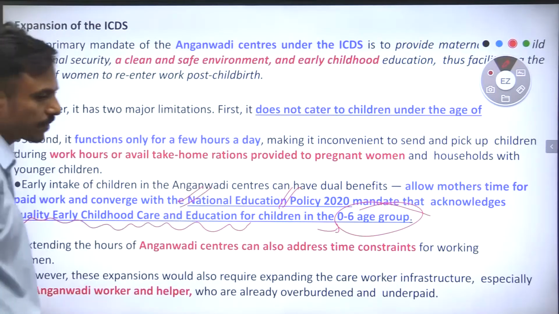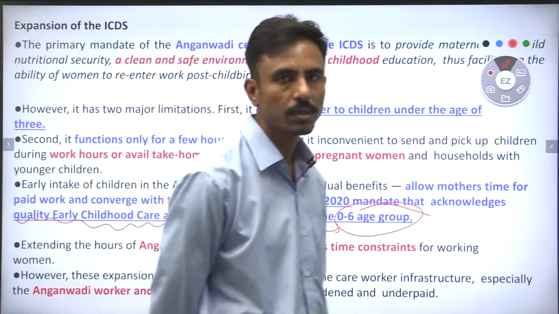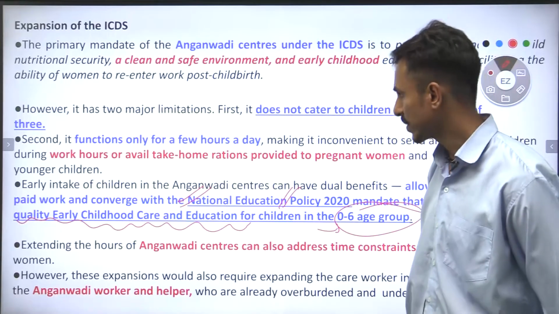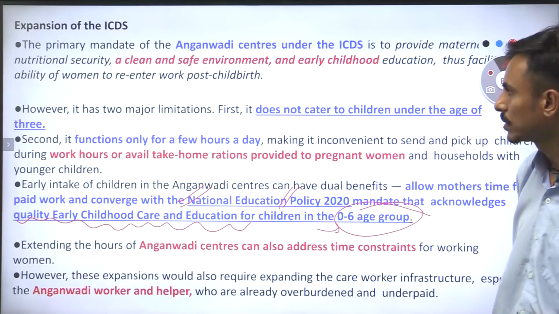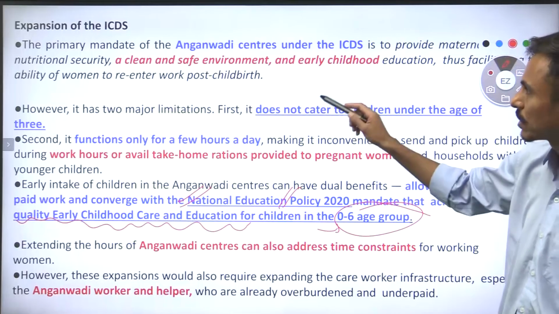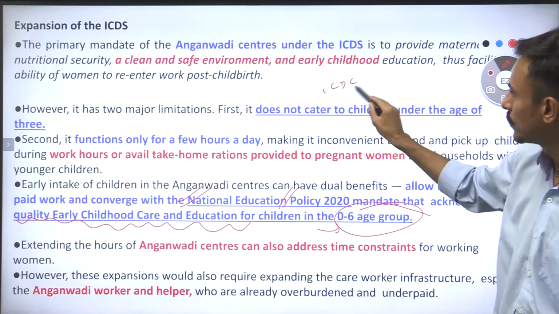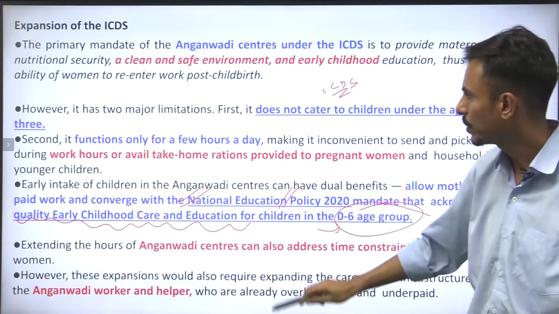It would happen only when we have good maternity facilities, we have good creche facilities, right? So there are some limitations under ICDS which possibly are being explored by NEP.